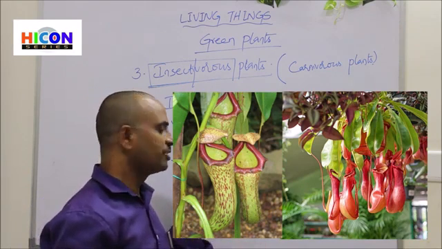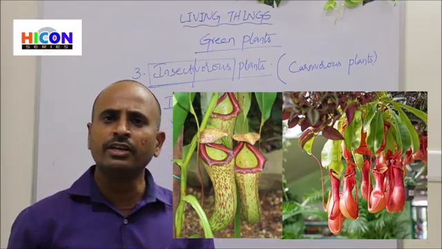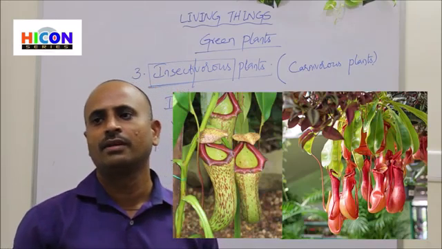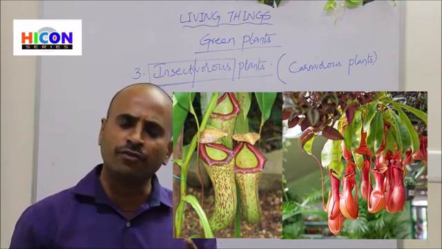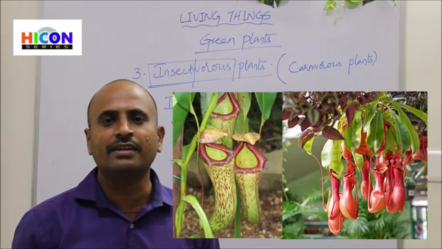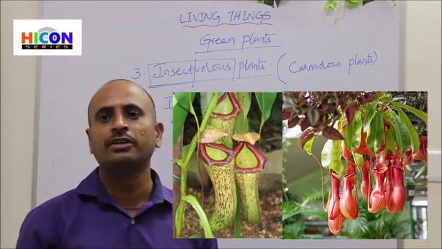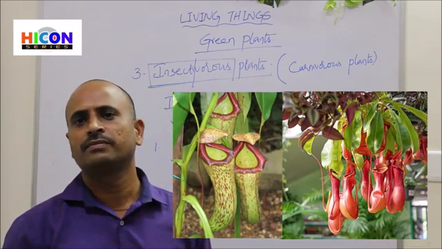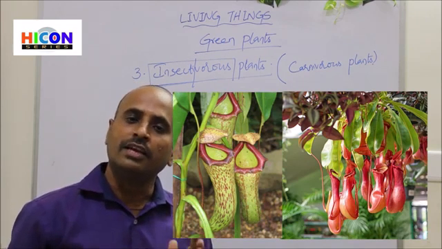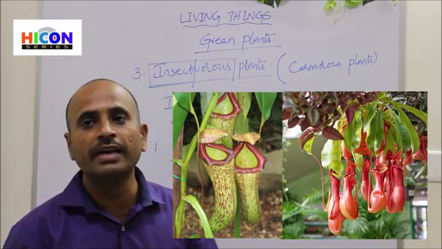This jar-like structure, the pitcher, has a sweet fluid, that means sweet syrup is contained in the pitcher. Because of this sweet syrup, the insects are easily attracted and come inside the pitcher to eat it. When the insects come to the syrup, they fall into the pitcher and the pitcher is closed by a lid.